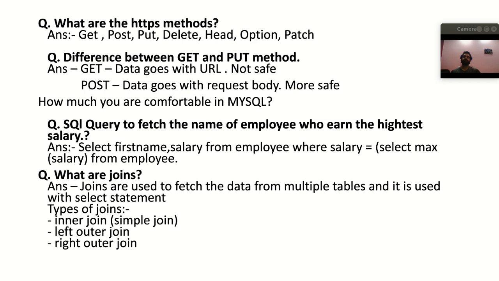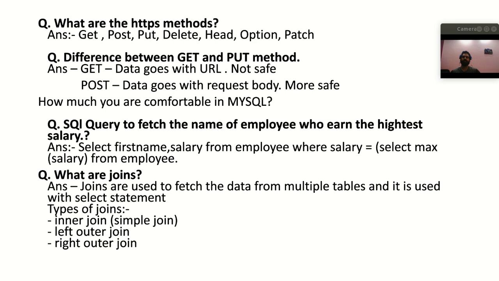So the next question was, what is a join and what are the types of joins? So basically, joins are used to fetch data from multiple tables, and they are used with the select statement, right? The types of joins are inner join, which is also called a simple join, left outer join, and right outer join. So what is inner join? Inner join fetches the data from two or multiple tables in which the common data is present. Let's say there are two tables, and we want to fetch the data which is common between these two tables, then we can use the inner join.